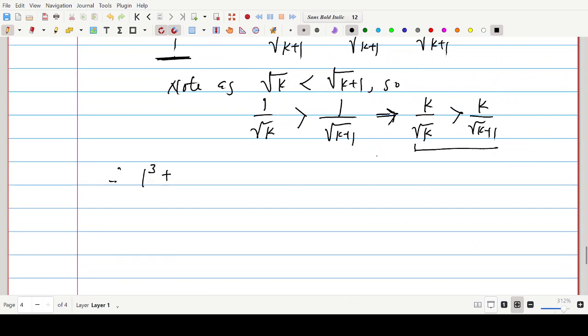1 to the power 3 plus 2 to the power 3 plus dot dot dot plus k to the, what do we have? Sorry, it's not that. 1 over reciprocal of square roots.